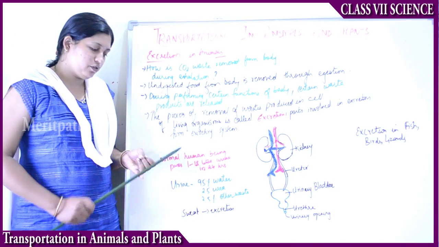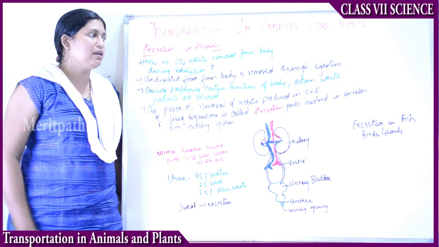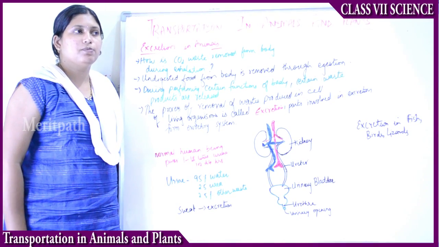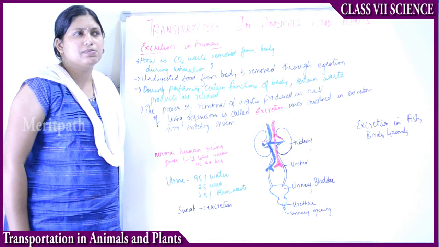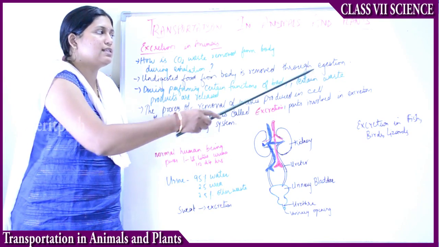And the undigested food is also removed from the body in both animals as well as human beings by a process called egestion. From the colon, from the rectum, via the anus, animals pass stools, right? They excrete the waste materials. That process is known as egestion.